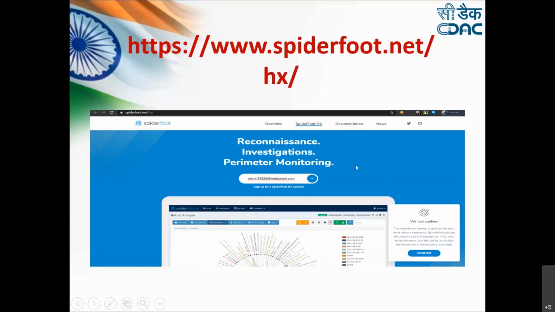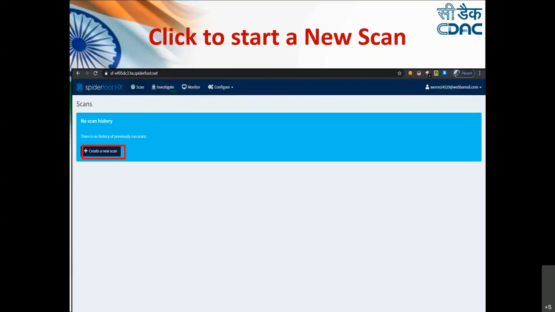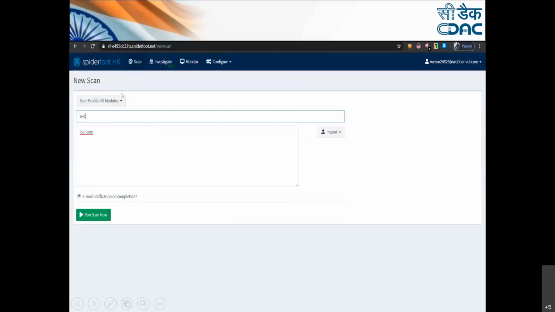SpiderFoot sends you one link in this email for changing or updating the password, so that you can get access to SpiderFoot. I will show you how this process is done. Once we change the password, it provides us with this page where it asks me to create a new scan. We click on that, and it asks for a name for this scan and the domain we want to scan, and then we click on run scan now.